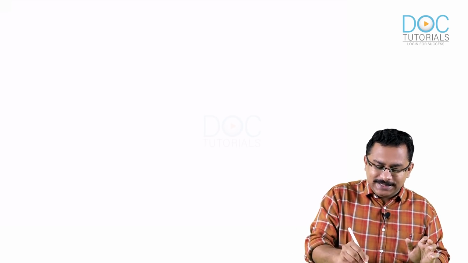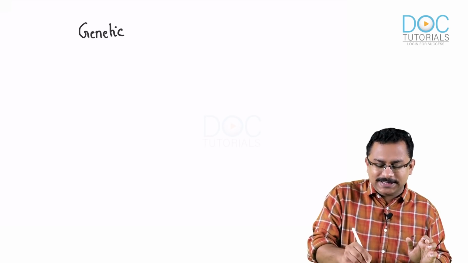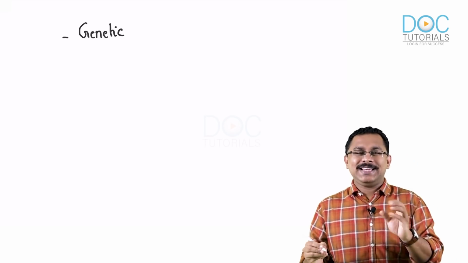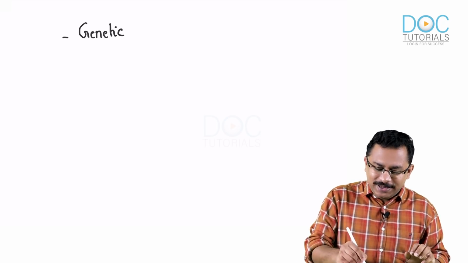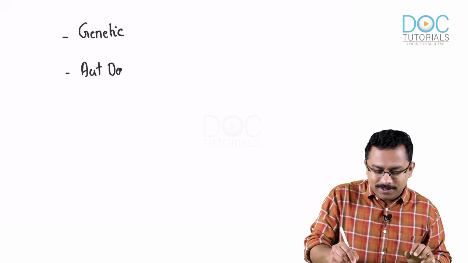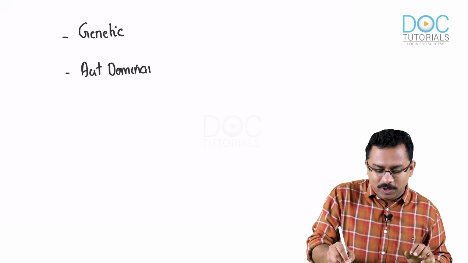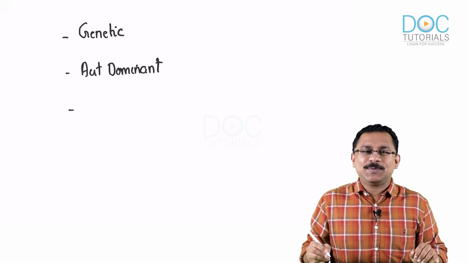So hypertrophic cardiomyopathy, please understand that this is predominantly a genetic condition, and the pattern of inheritance is autosomal dominant. So what is the gene mutation that is responsible?